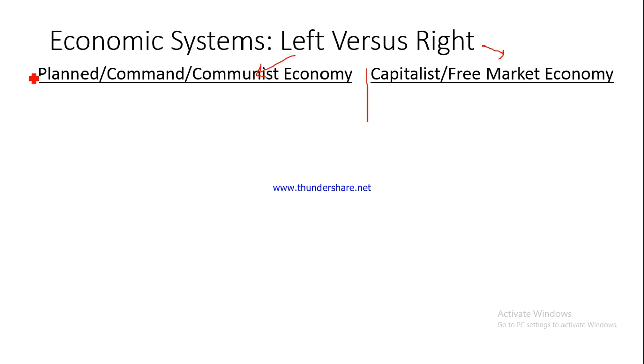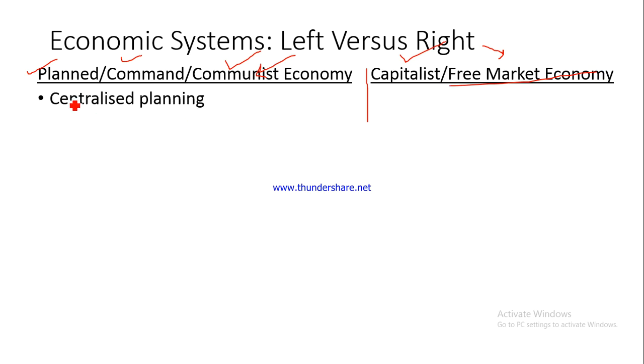Now, one type of economic system is known as the planned economic system or command and control economic system. Many times we also refer to it as communist economic systems. The other type is known as the capitalist economic system. Many times we refer to it as free market economy. Fine, we'll understand why we use these terminologies, but first of all let us understand the leftist kind of economic systems.